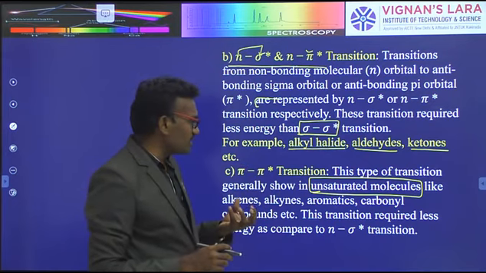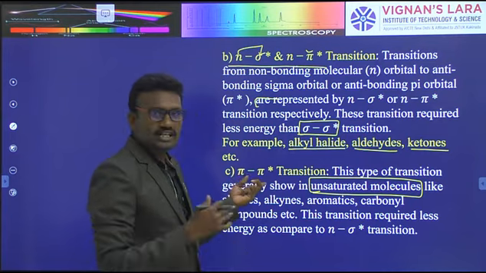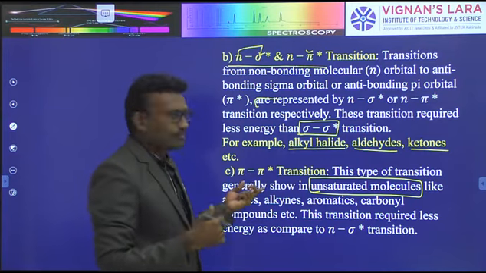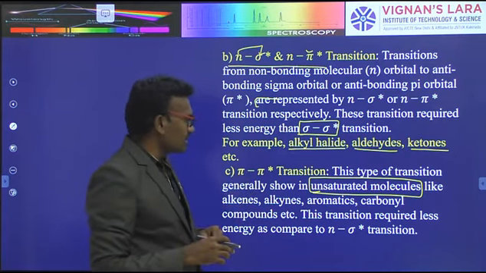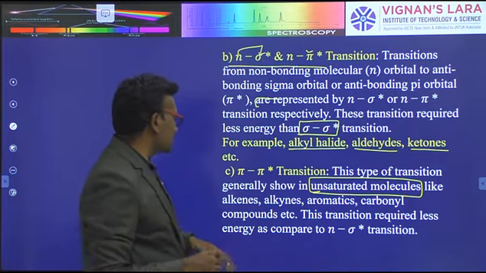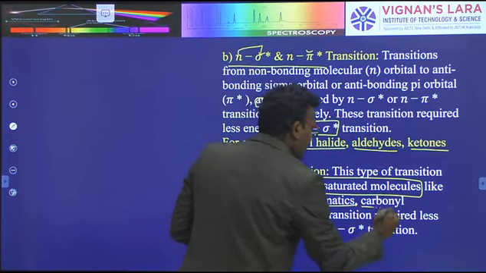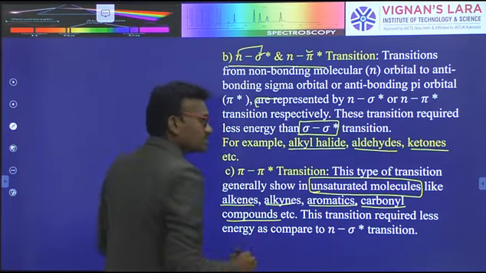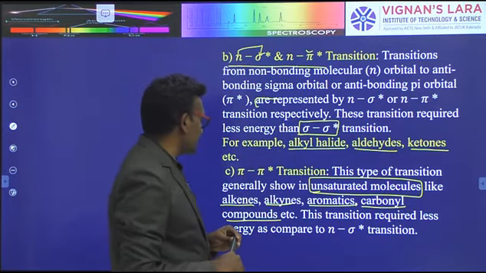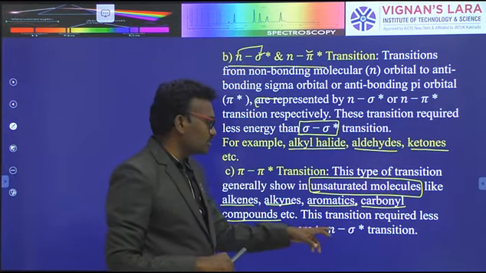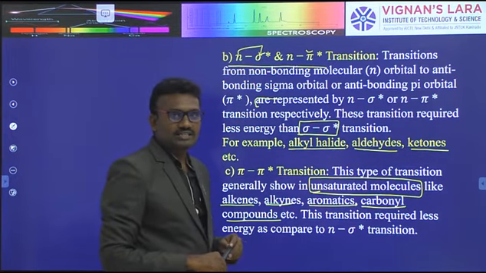So less energy is required to excite the electrons. Which compounds are unsaturated? For example, alkenes, alkynes, aromatic compounds, carbonyl compounds, and so on. This transition requires less energy compared to the n to sigma star transition.